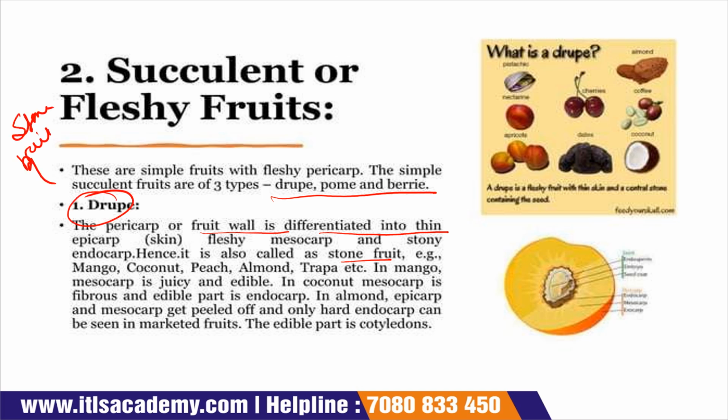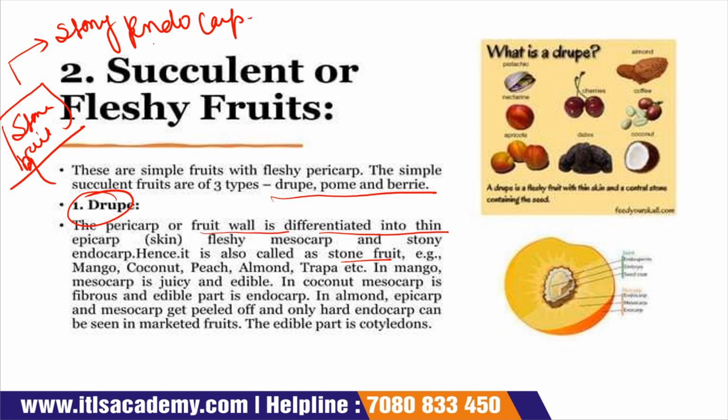Why are they called stone fruit? Because they have a stony endocarp. This is very important. For example, mango, coconut, peach, almond, etc. See, in mango, the mesocarp is juicy and edible. In coconut, the mesocarp is fibrous and the edible part is the endocarp.